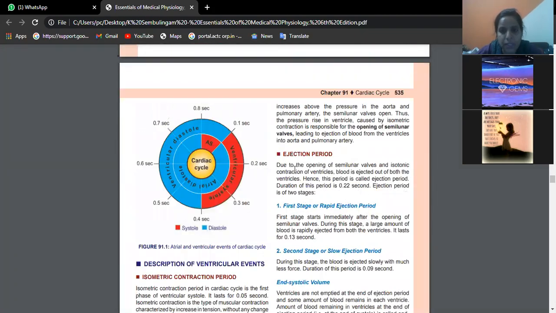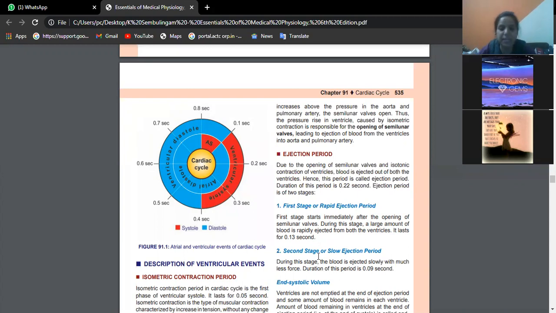Okay, beta. Due to the opening of semilunar valves and isotonic contraction of the ventricle, the blood is ejected out of both the ventricles. Hence the period is called the ejection period. How much is the time taken for ejection? 0.22 seconds. First stage: suppose the dam doors are opened suddenly, with full water there, obviously a lot of water will rush out. So the first stage starts immediately after opening of the semilunar valves. During this stage, a large amount of blood is rapidly ejected from both the ventricles. It will last for 0.13 seconds.